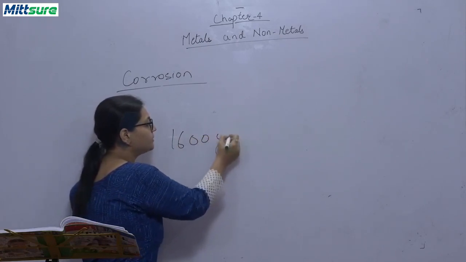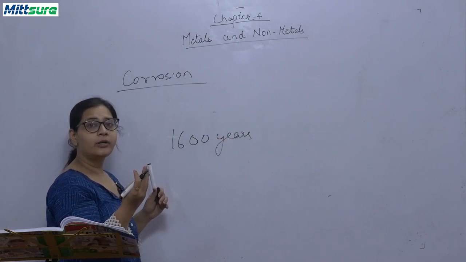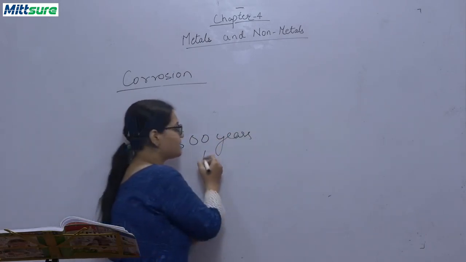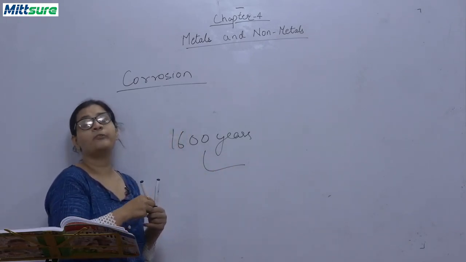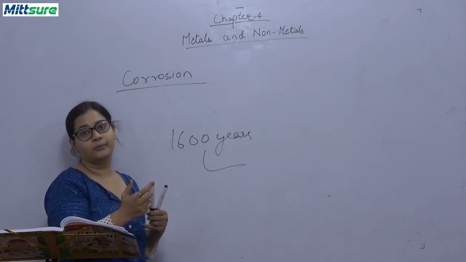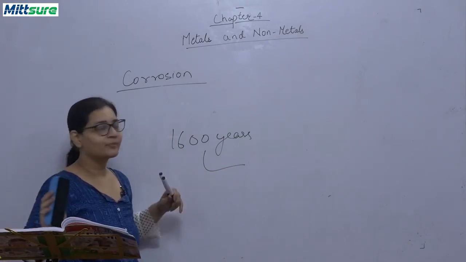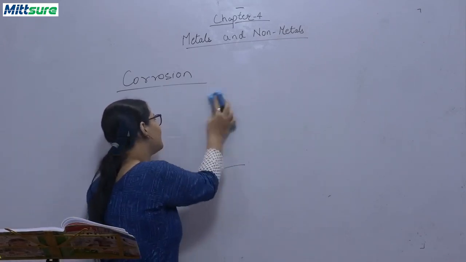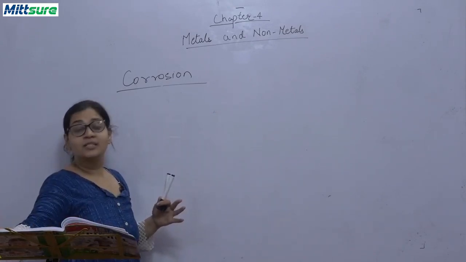1600 years it is outside, air comes, water comes, everything comes, but it is not getting rusted. It's a meteorological wonder how it is not able to rust for such a long period of time. So our ancestors had some magical things going on for them. So they could create this wonder. They had such a high knowledge of science.